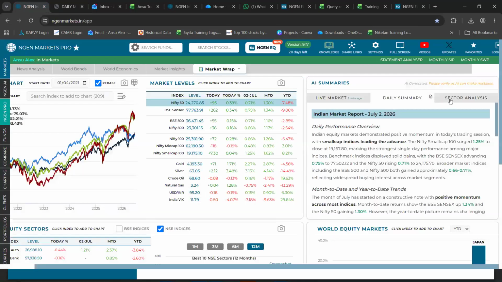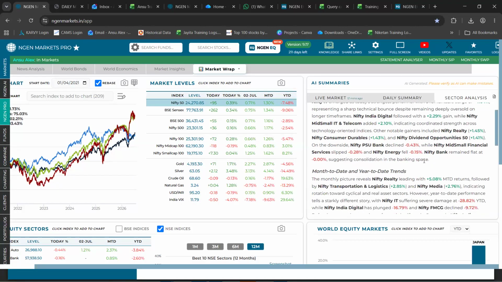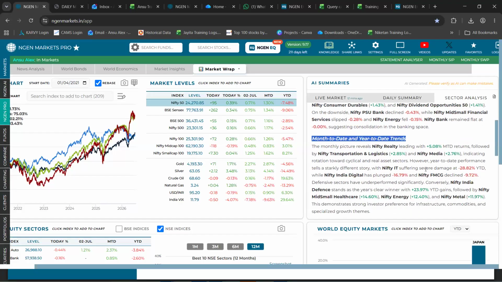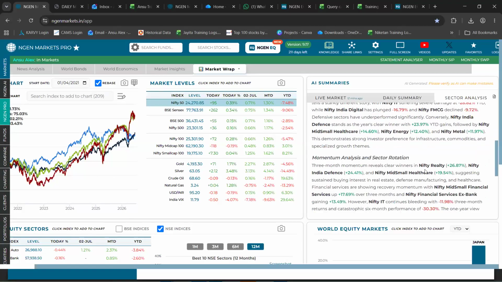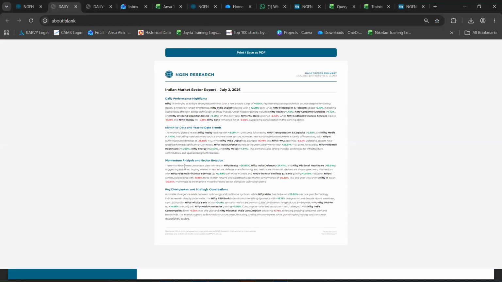And right next to that, you could see this sector analysis page, which again, for the previous day, gives you a snapshot of how the sectors have performed, which sector has performed the best, which rather moved a bit slow when compared to the other sectors. And you can also have a look at their month to date and year to date trends as well. And for this section as well, you could generate a report. That is again an icon of print. Once you click on it, you come across this section and you can take a print of it.